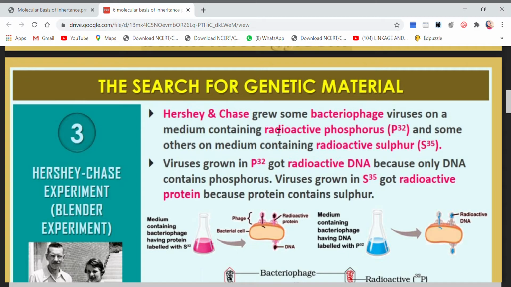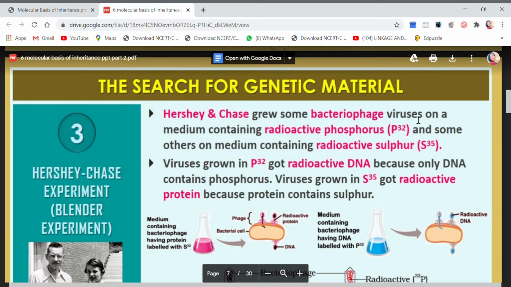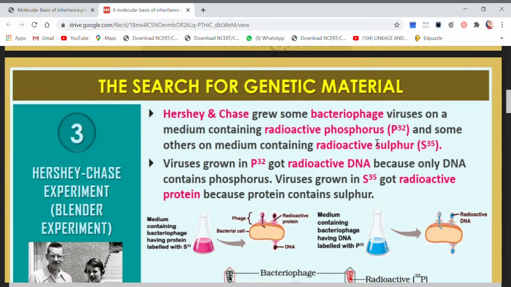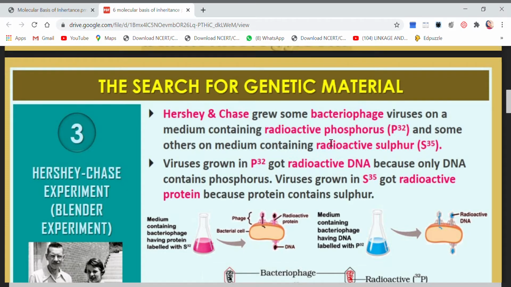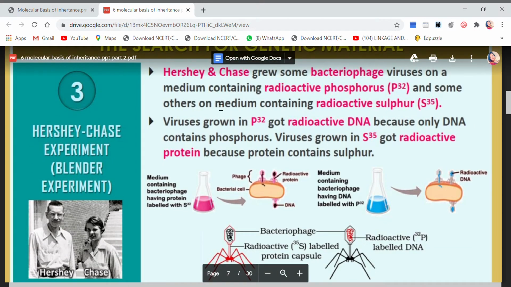So phosphorus and sulfur are behaving as markers here.